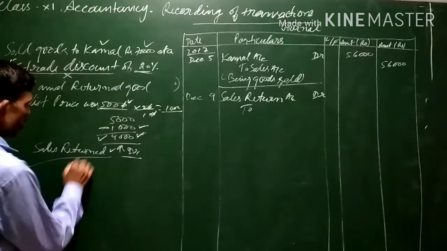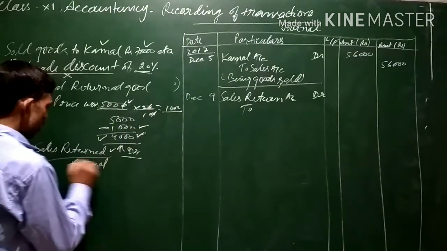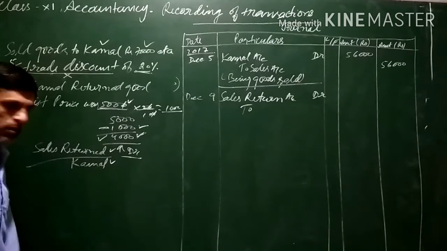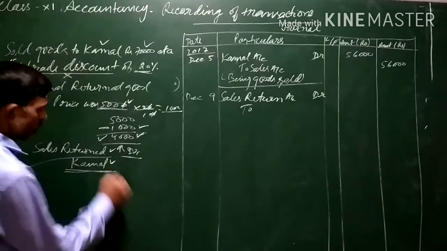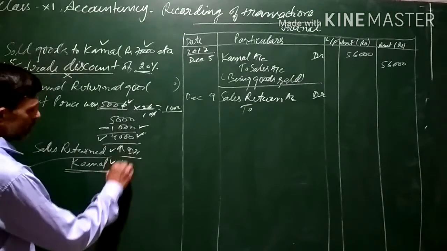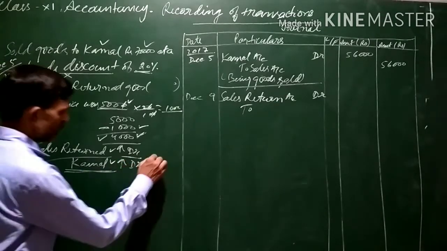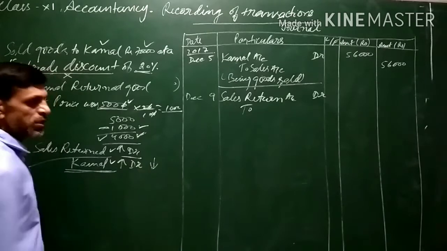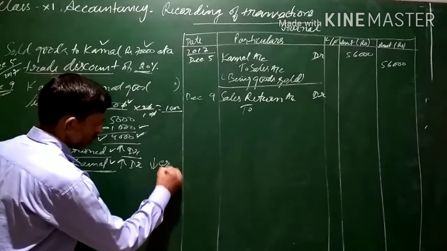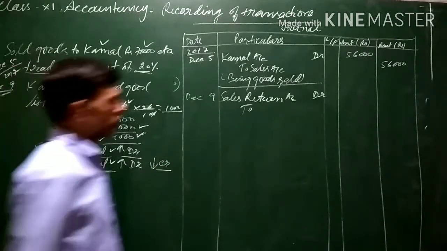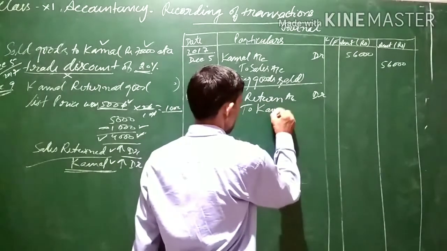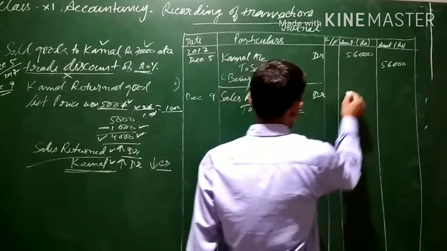Now, who is returning the goods? Here, Kamal. Kamal was earlier a debtor, because goods were sold to Kamal on credit, and debtor is an asset. If an asset increases, it is debited. Now since Kamal has returned the goods, it means our debtor is decreasing. So we will be crediting Kamal's account, to Kamal account 4,000.